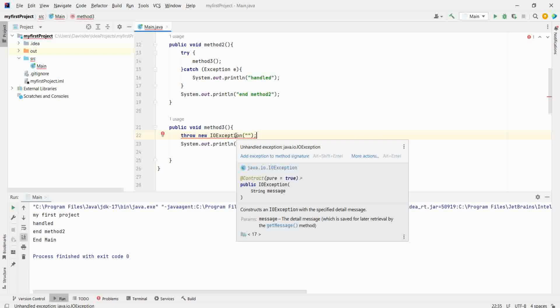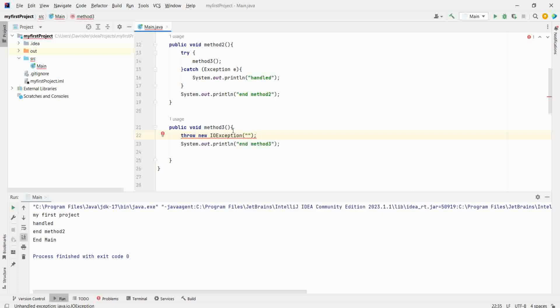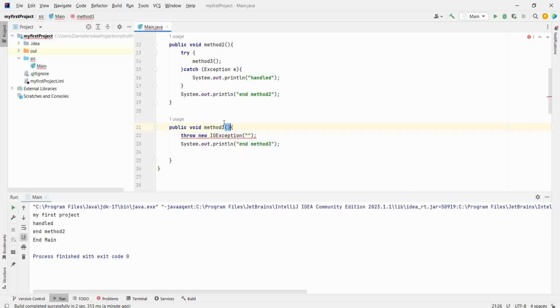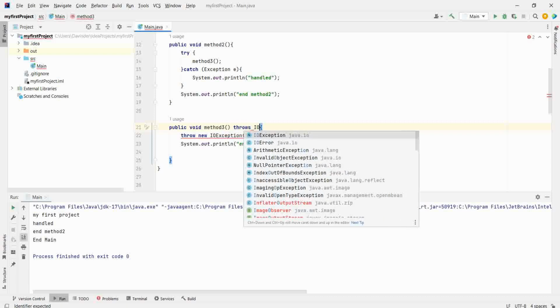You have not given either a try catch statement or throws. Throws here. I've told you this is not propagated by default. So either give the try catch here or write throws here. Absolutely correct. Throws IOException.